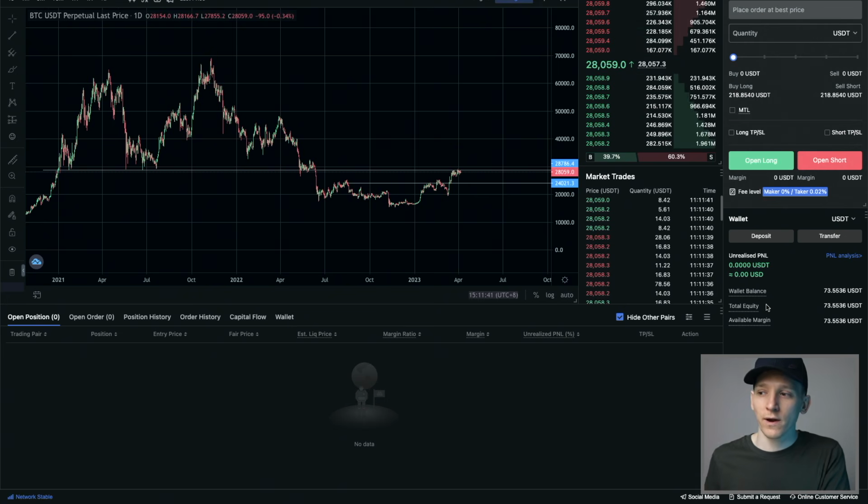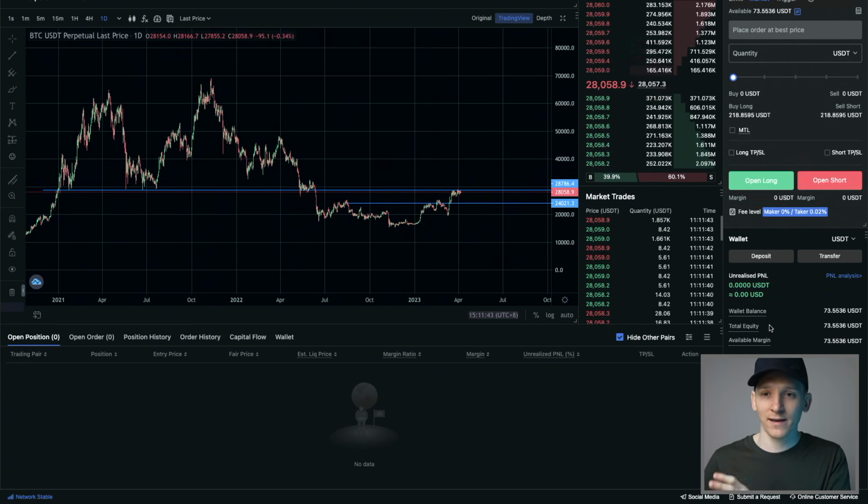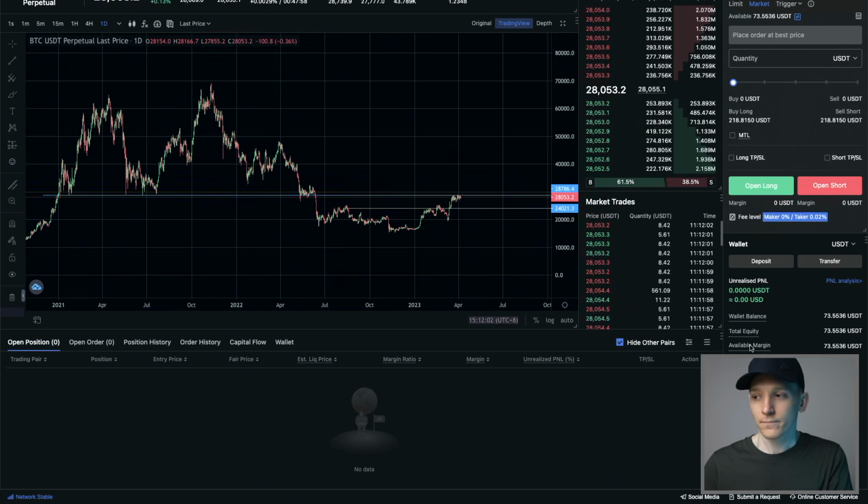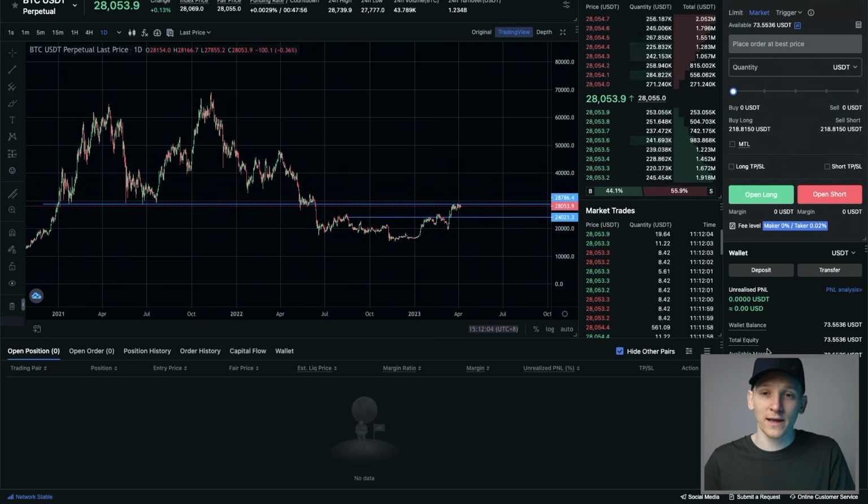That's absolutely what we don't want. And so when we trade, we need to make sure that we don't ever get into that situation and we take losses early, which I'll go through with stop losses when we trade. But the available margin you can see here is the amount that you now have to actually trade with. When you've got running trades open, depending on if you're making a profit or a loss, this available margin may be higher or lower. It depends on your account equity at the time.